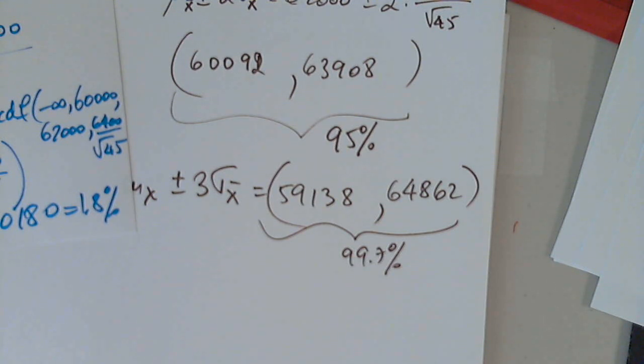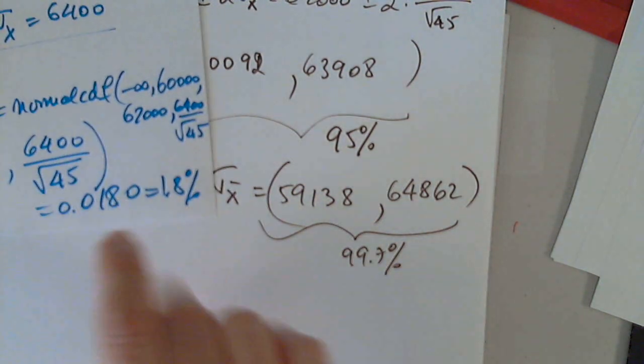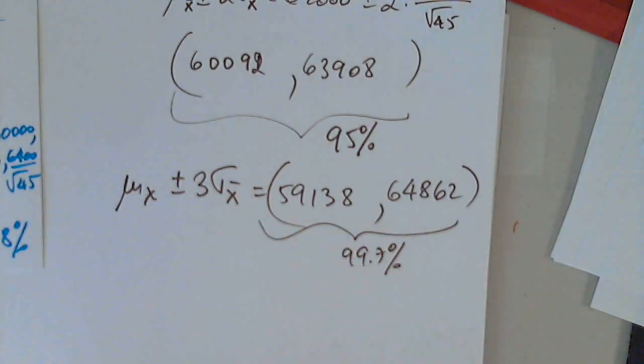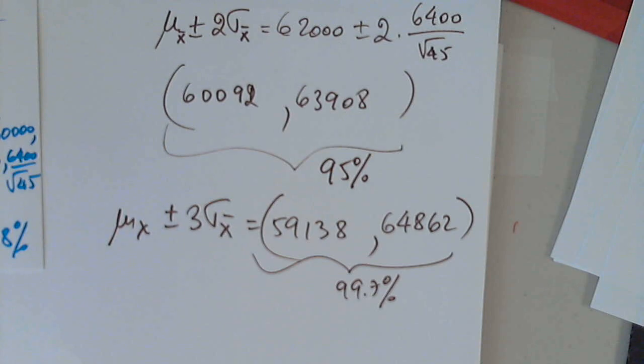So we're in agreement that it's unusual then. It is unusual. That's what I've been saying all along, because the probability is less than 5% roughly. It's actually less than 2.5% to be exact. Right? So I'm going to stop sharing for a second.